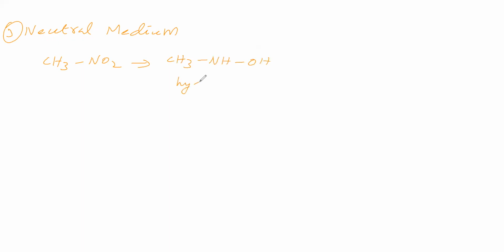This OH is called hydroxyl, this NH is called amine, so the functional group is hydroxylamine. For the aromatic case also, the nitro group is converting into hydroxylamine. So in both aliphatic and aromatic cases, the nitro group is converting into hydroxylamine, using neutral medium.